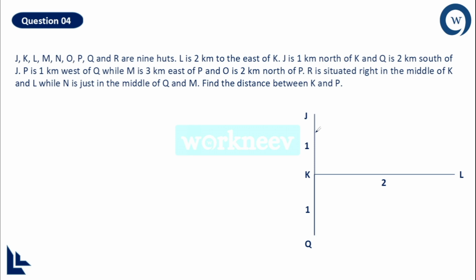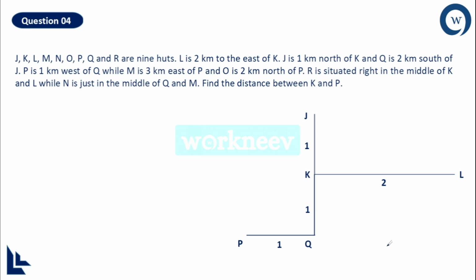That is done. Then now P is 1 km west of Q. Where is Q? Q is here, and which is the west side of Q? Definitely it is the left side of Q, right? So it will be looking like this. Again, distance is 1 km and that point is P.